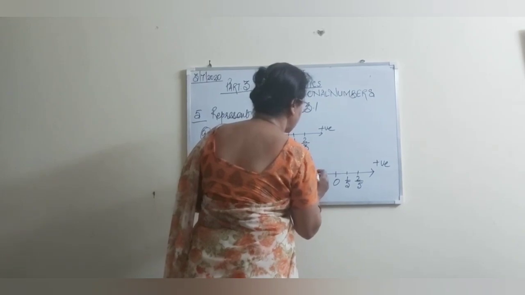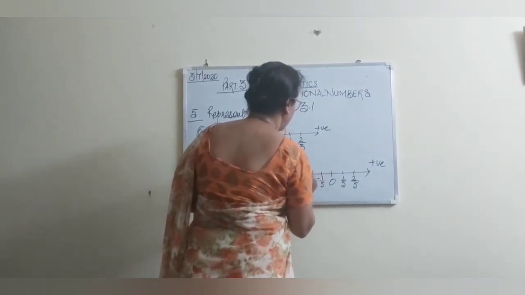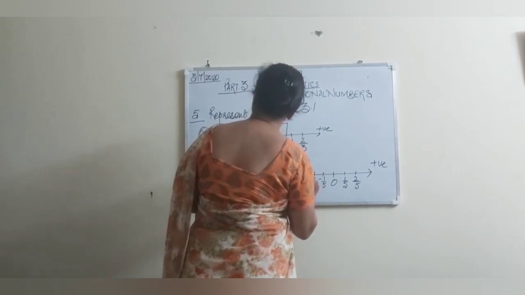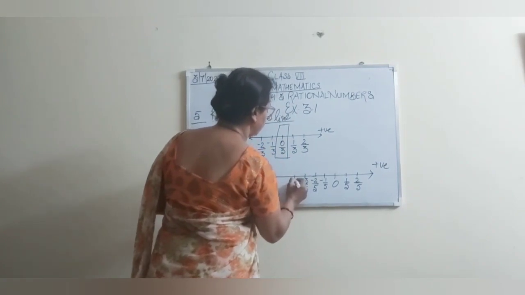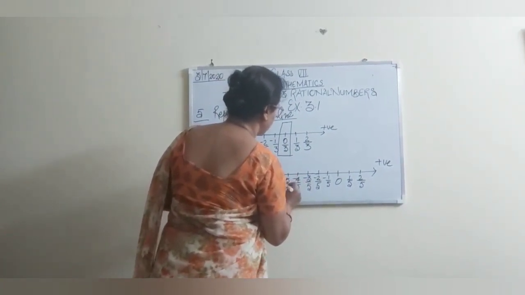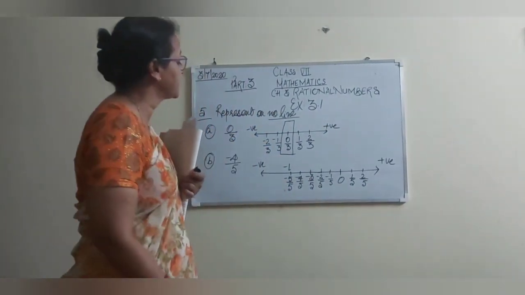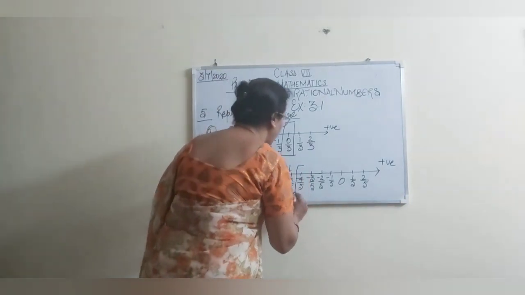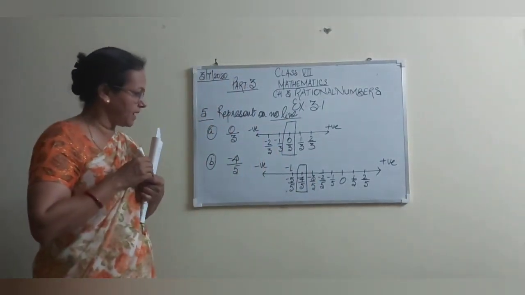This is minus 2 by 5, minus 3 by 5, minus 4 by 5, and minus 5 by 5, which equals minus 1. That's right. And what we want to represent? Minus 4 by 5. This is the representation of minus 4 by 5.